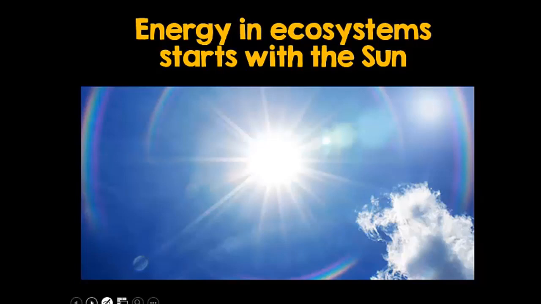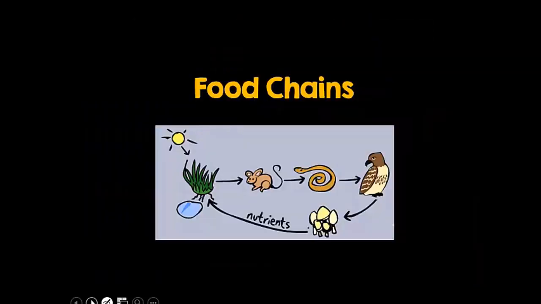And once that energy from the sun enters the ecosystem, it moves from organism to organism through the ecosystem, passing energy along each time. We can trace the flow of energy through ecosystems by creating food chains. You've probably heard of food chains, but I need to make sure that you know how to draw food chains correctly and that you can classify all of the different types of organisms that make food chains. There is going to be a lot of vocabulary in this video, and you do need to make sure that you know all of it.